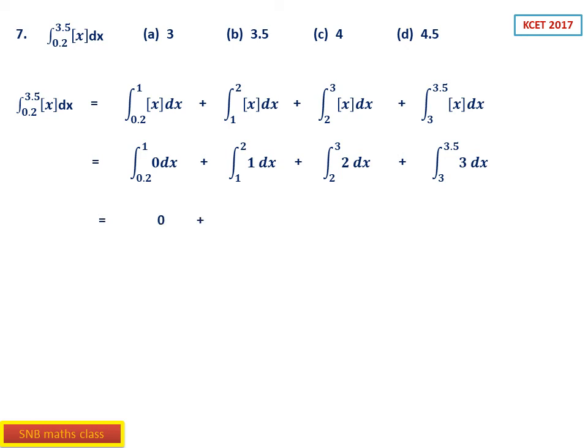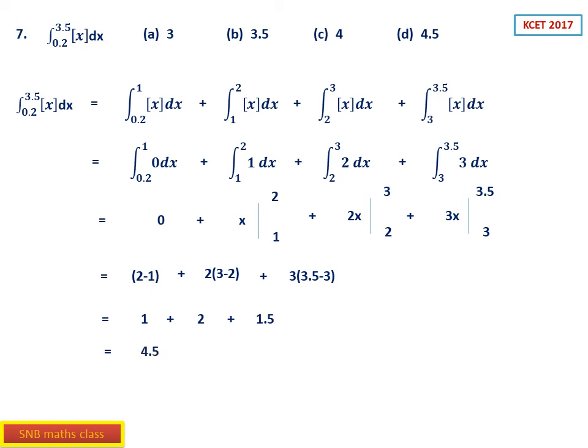Now integrate. The first one will be 0, no need to integrate. The second one will be x, with lower and upper limits 1 and 2. Then 2x, once again with limits 2 and 3. Then the last one 3x, with lower limit 3 and upper limit 3.5. It is a question of simplification. So 2 minus 1, then 2 into 3 minus 2, plus 3 into 3.5 minus 3. So simplify: 1 plus 2 plus 1.5. So I think it is 4.5. So D is the correct option. So this is the 7th question.